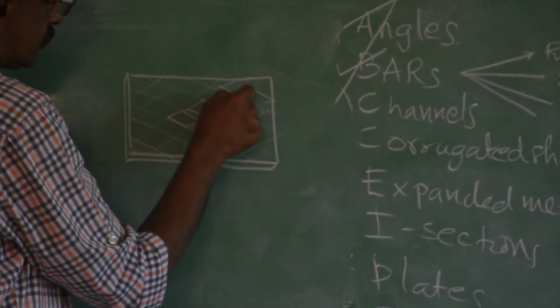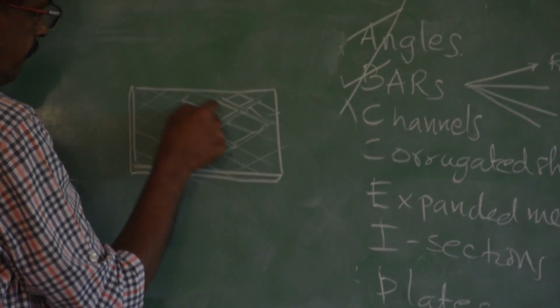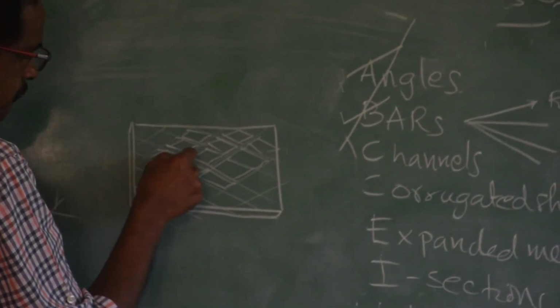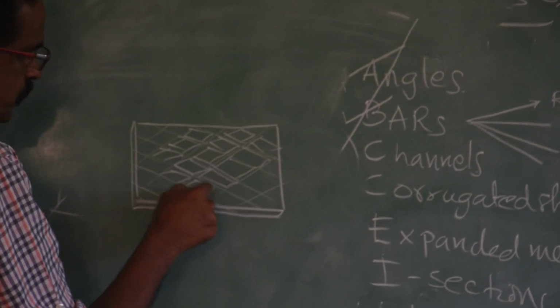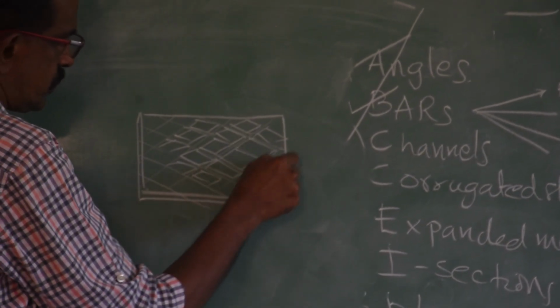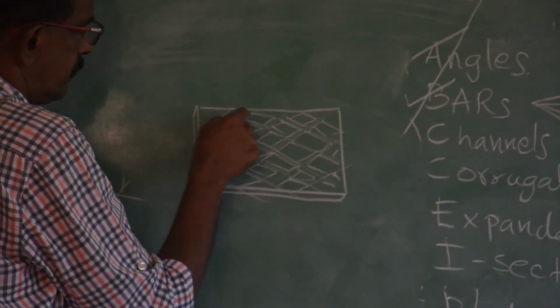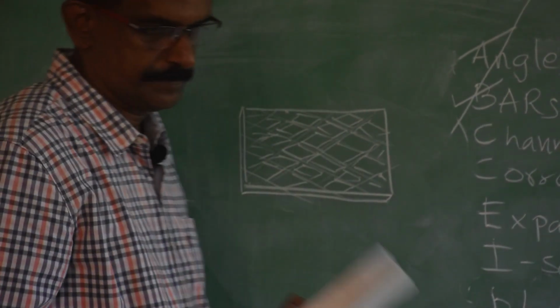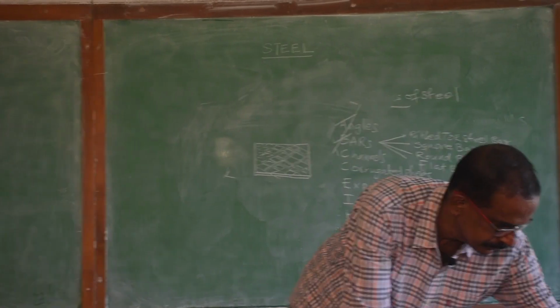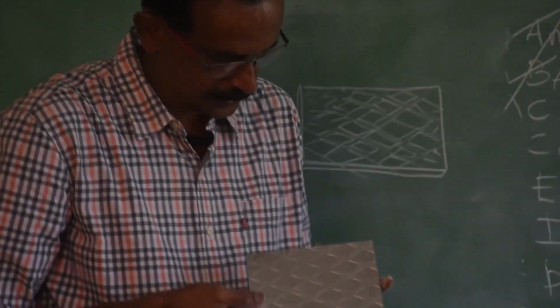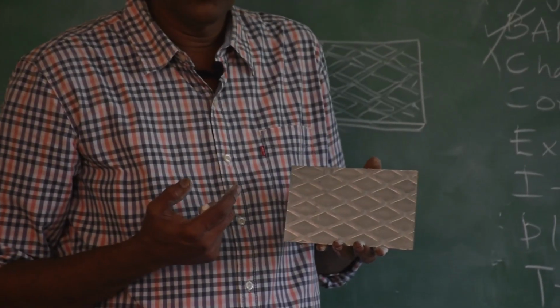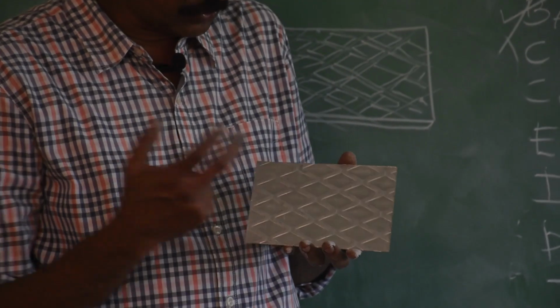So it looks like this. So projections or expansions are given throughout the surface like this. So looks like this, exactly like this, you see. So here you can see diamond like projections or expansions.